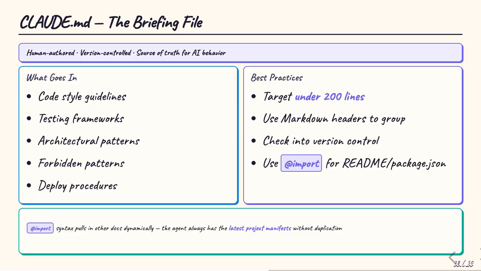CLAUDE.md is the primary channel for human-to-agent communication. It's the source of truth for the AI's behavior on a project and is meant to be checked into version control alongside your code. Effective CLAUDE.md files are concise, targeting under 200 lines, and well-structured with markdown headers grouping instructions on code style, testing frameworks, and architectural patterns. A powerful feature is the at-import syntax, which pulls in other documents like README.md or package.json dynamically. This ensures the agent always has access to the latest project manifests without duplicating their content.